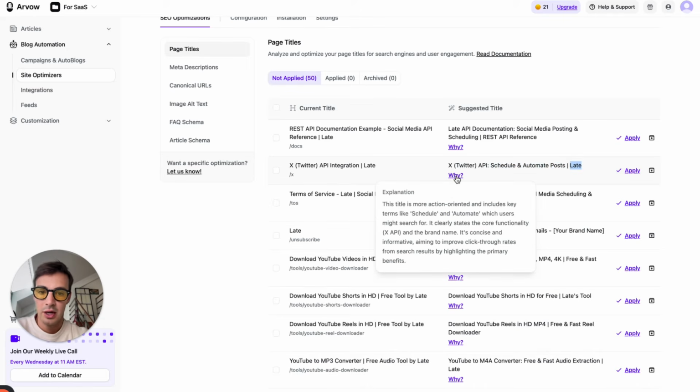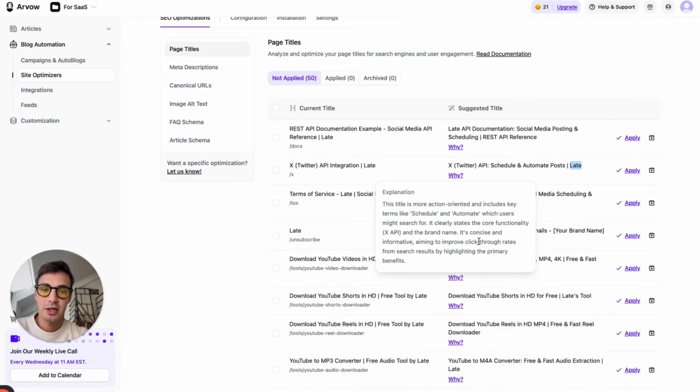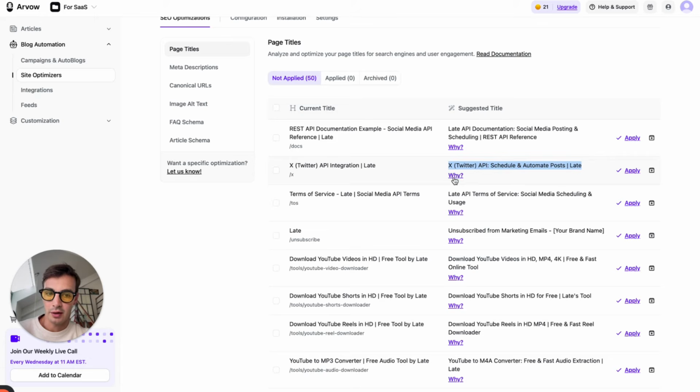And here's why. This title is more action-oriented and includes key terms like schedule and automate, which users might search for. It clearly states the core functionality, X API, and the brand name. It's concise and informative, aiming to improve click-through rates from search results by highlighting the primary benefits. So it gives you the why. It's giving you the current one, the one it suggests you change it to, and the why. And if you hit apply, it will log into your site and just change it just like that.